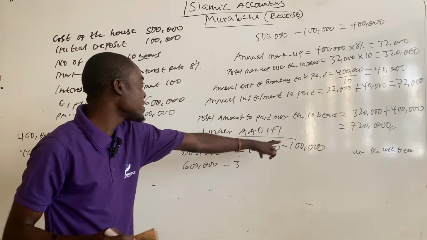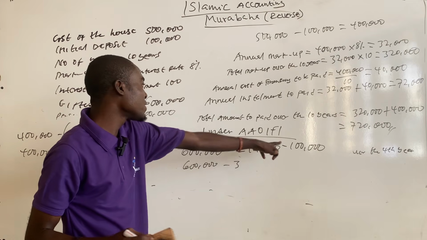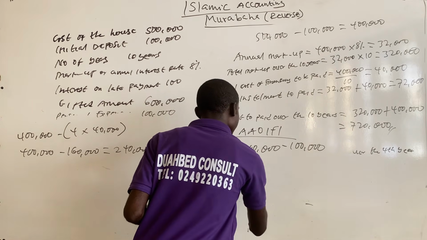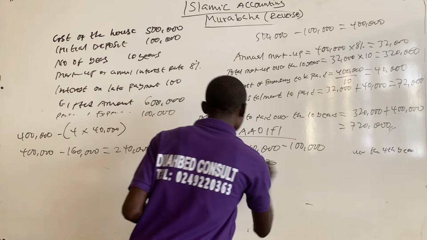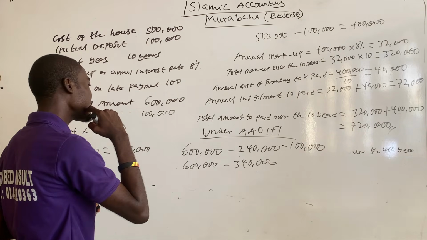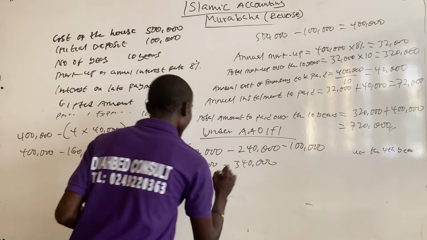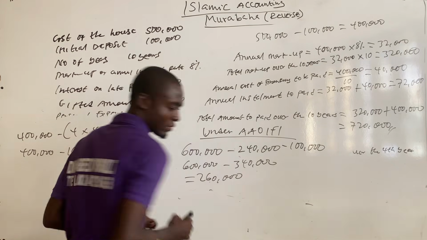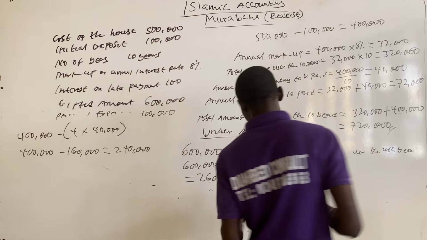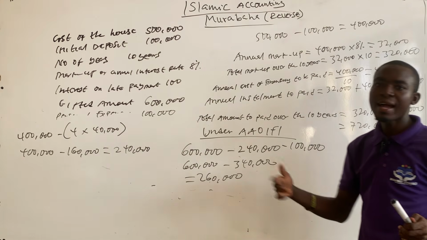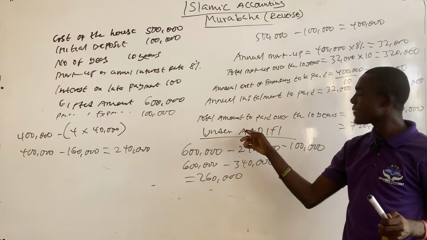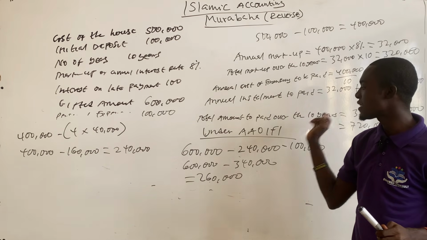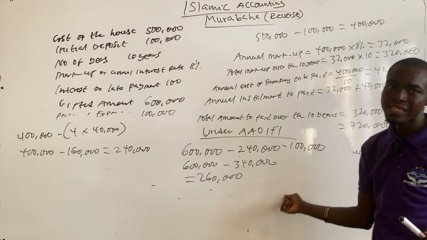So 240 minus 240 minus 100,000 minus 340. So 340 minus 600 will give you 260,000. So the amount of charity that will be given under the Accounting and Auditing Organization for Islamic Financial Institutions will be 260,000.